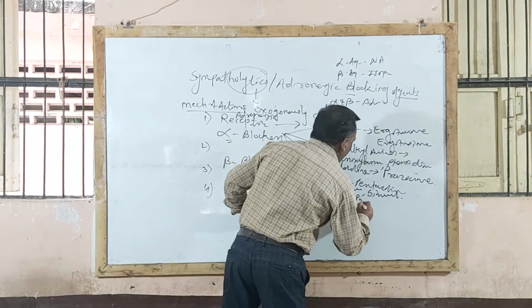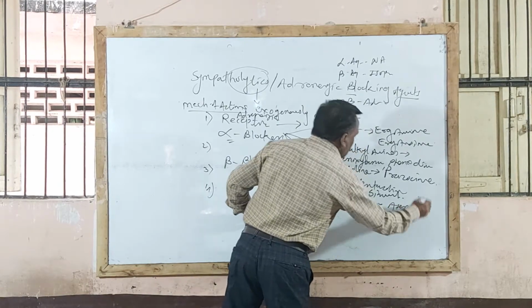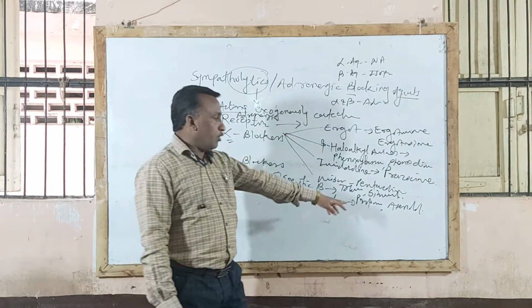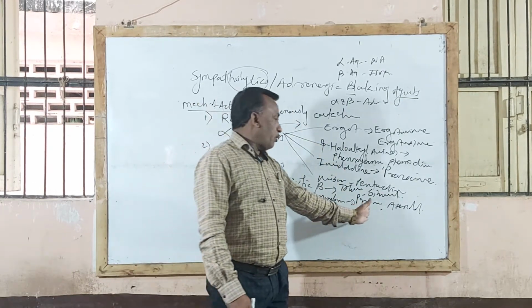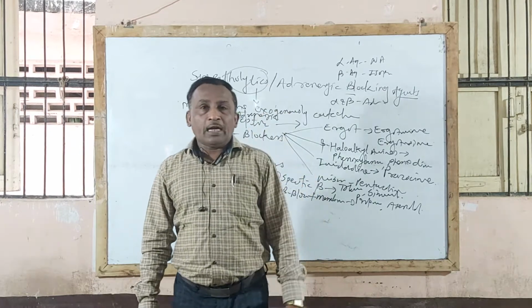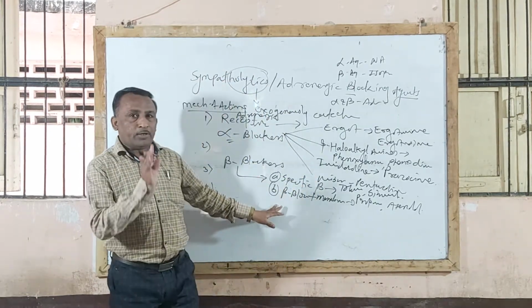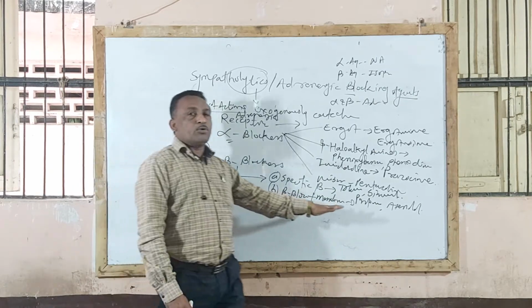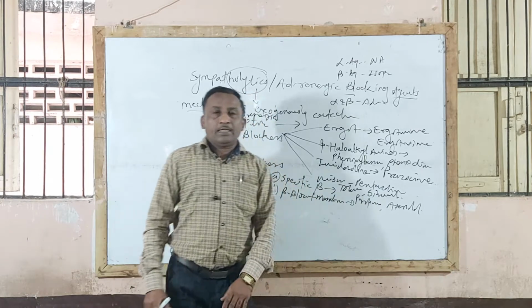Example, propranolol and atenolol. Even in today's practice these drugs are used in the market: Aten tablets are available, Aten 25, Aten 50, and propranolol, Inderal tablets are available in the market, which by blocking beta receptors also produce a membrane stabilizing effect.